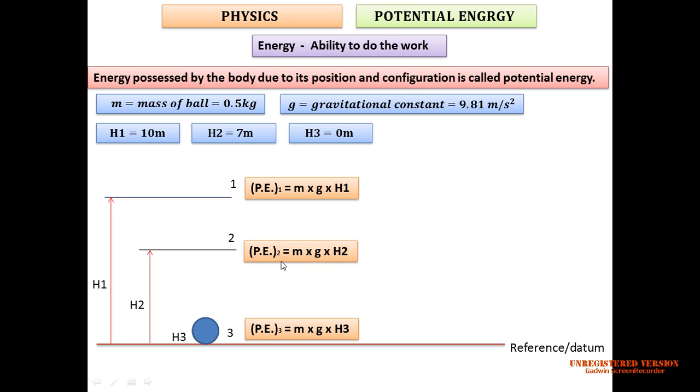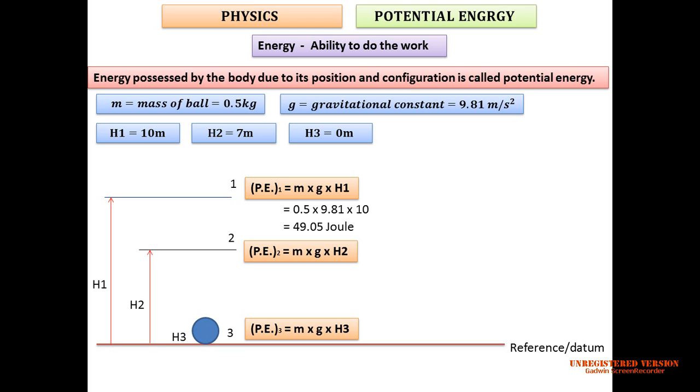Now let's put in the values and find the potential energy to answer our question: at which point or which stage is potential energy maximum? For the first case, mass is 0.5, g is 9.81 and H is 10 meter. When we calculate that value, it would be around 49.05 joule.